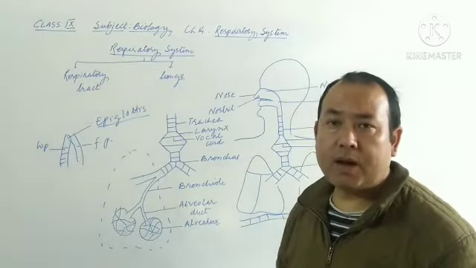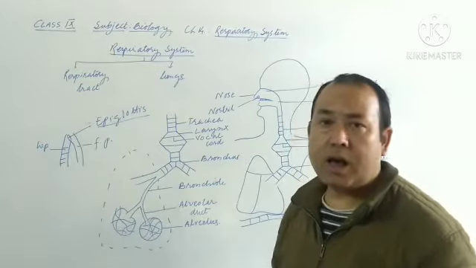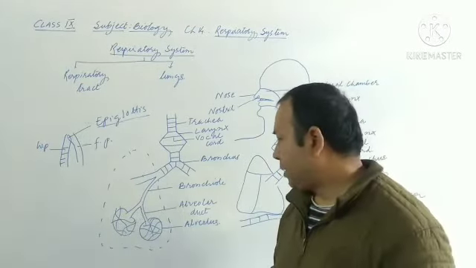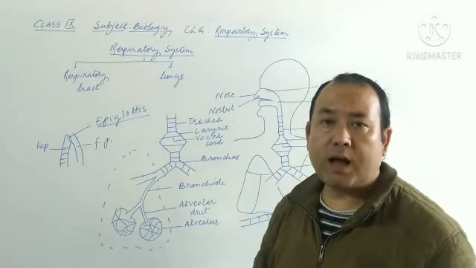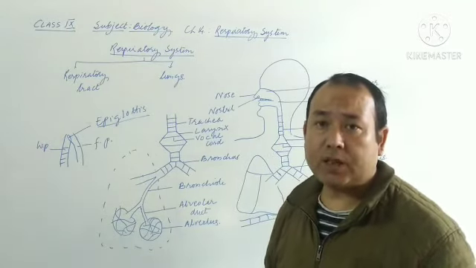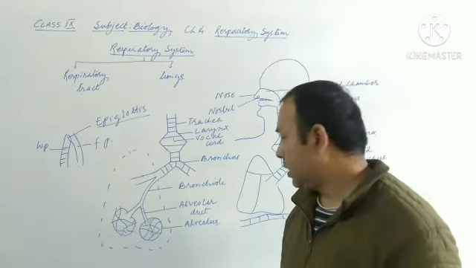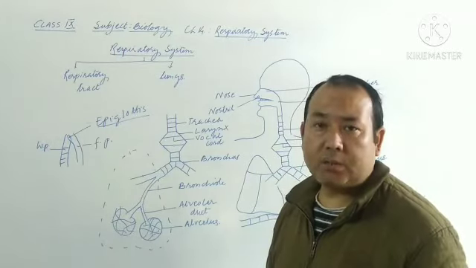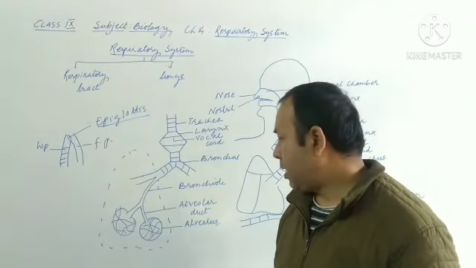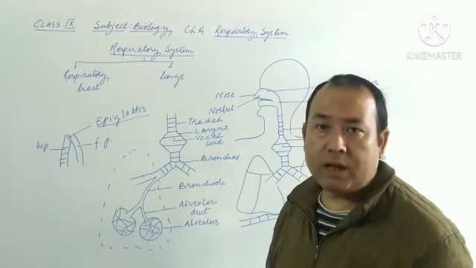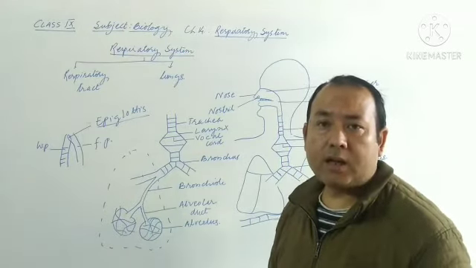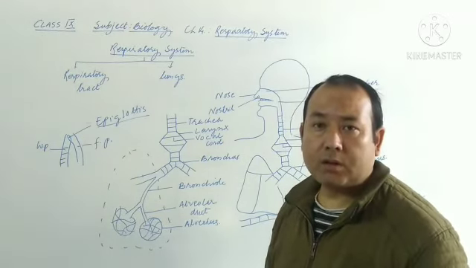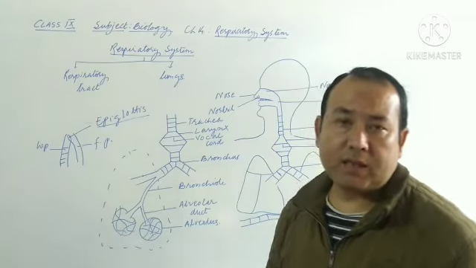Now alveoli, the main part here. Alveoli are sac-like, thin-walled structures across whose wall the exchange of gases takes place. They are highly supplied with blood capillaries. So these are the points you need to remember. Function of alveoli: helps in the exchange of gases. And the definition of alveoli: thin-walled sac-like structures present in the lungs, across whose wall the exchange of gases usually takes place.